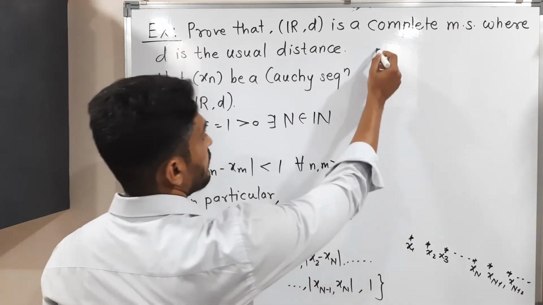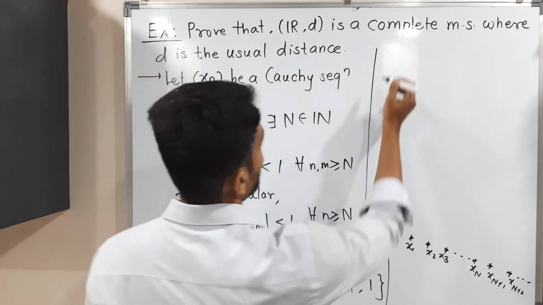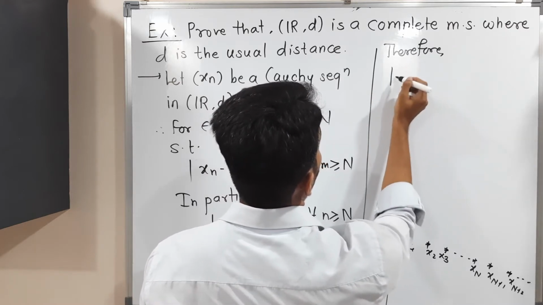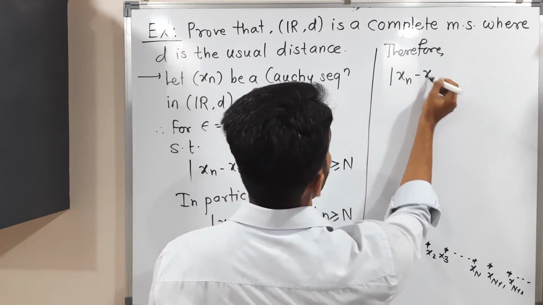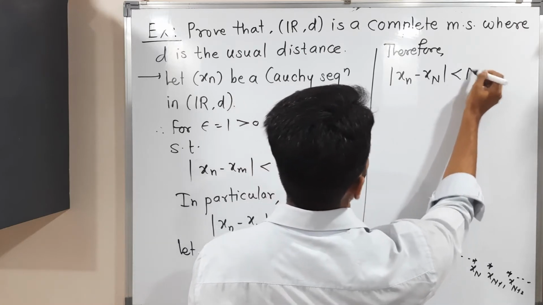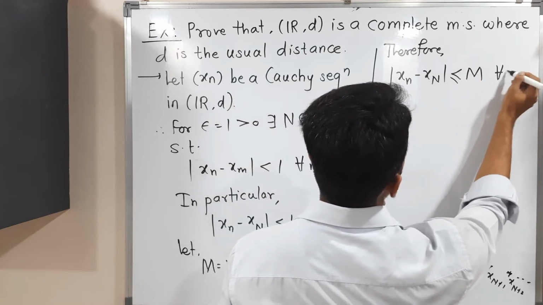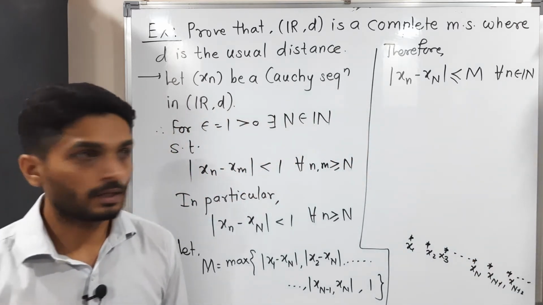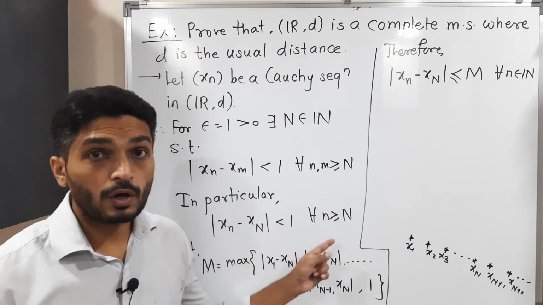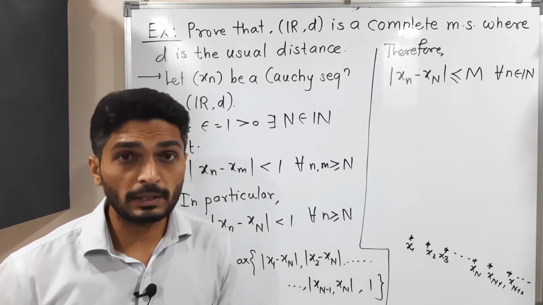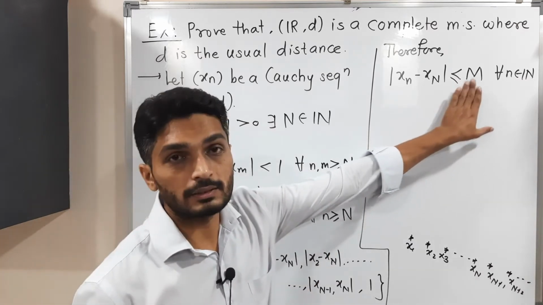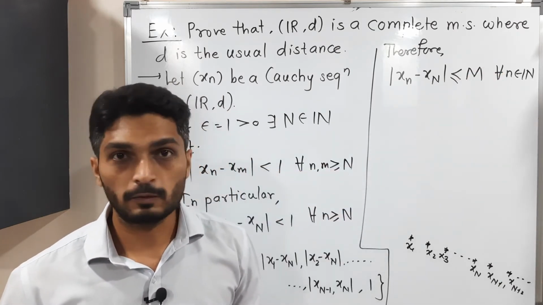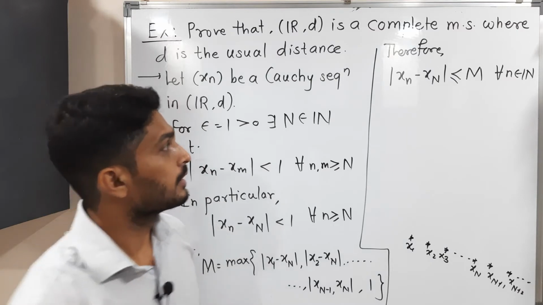Therefore, |xn - xN| is less than or equal to capital M, and now this is true for all n belonging to the natural numbers. This was true for n greater than or equal to capital N, but now we have proved that it is less than or equal to M for all natural numbers. A very important thing we have.